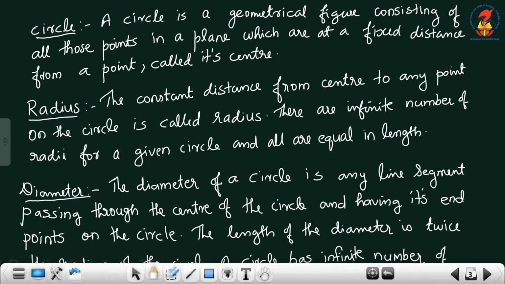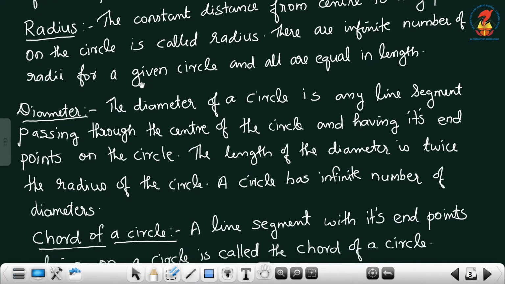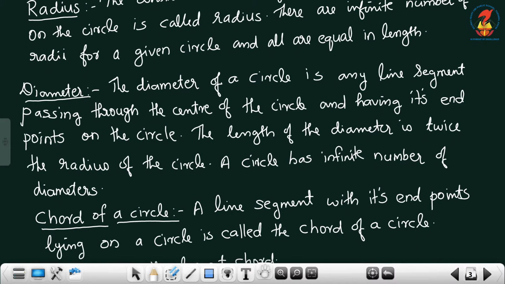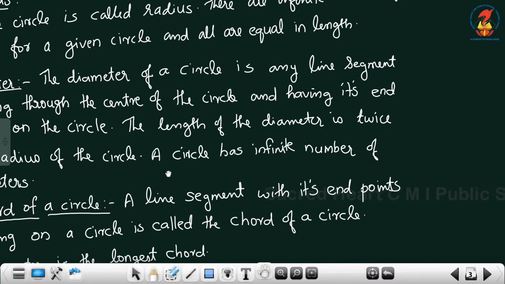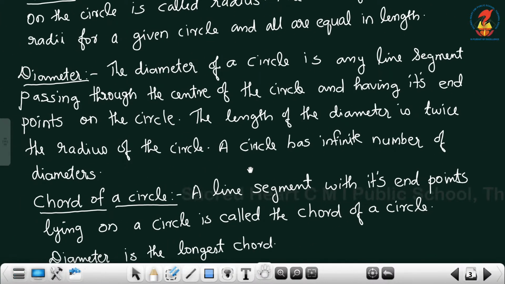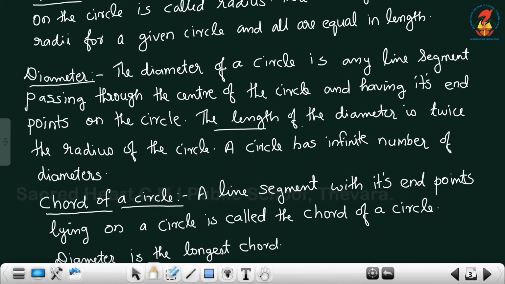Diameter. The diameter of a circle is any line segment passing through the center of the circle and having its endpoints on the circle. The length of the diameter is twice the radius of the circle. The circle has infinite number of diameters.